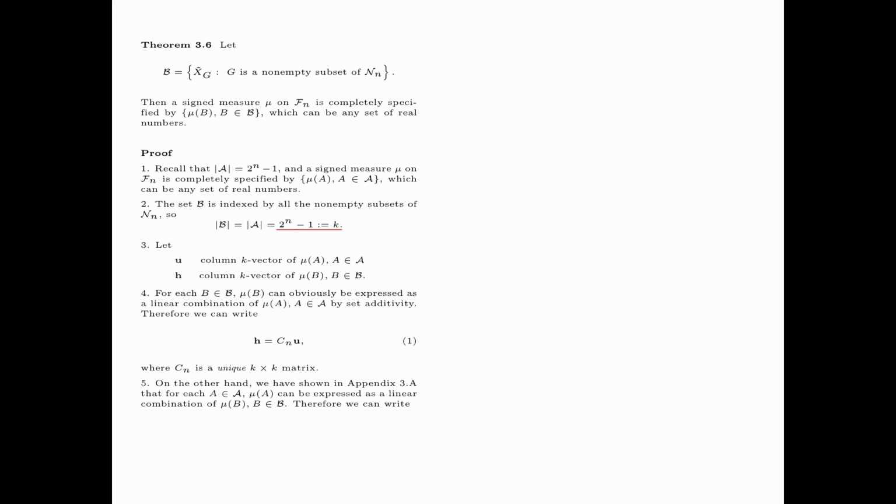On the other hand, we have shown in Appendix 3a that for each A in script A, mu A can be expressed as a linear combination of mu B, B in script B. Therefore, we can write U is equal to Dn times H, where Dn is a k by k matrix.